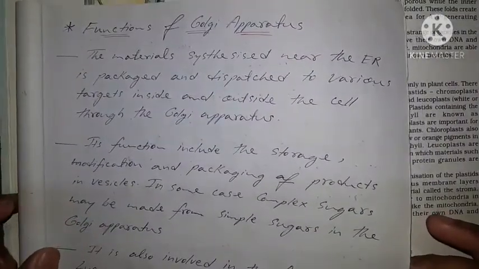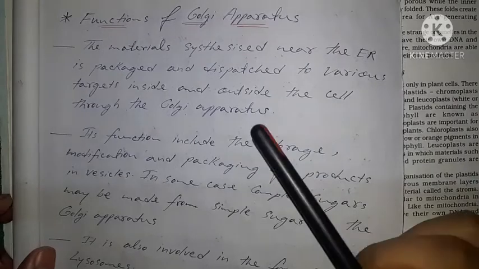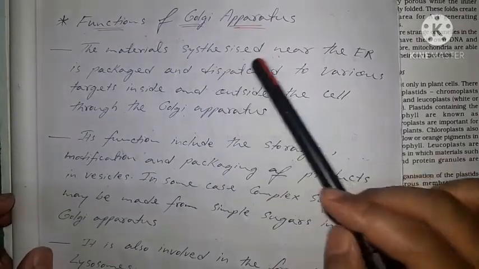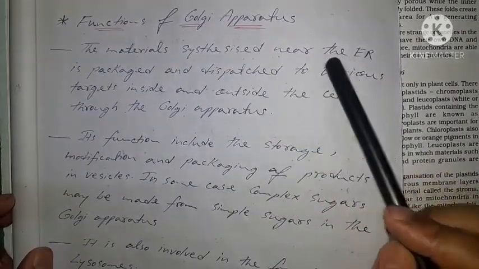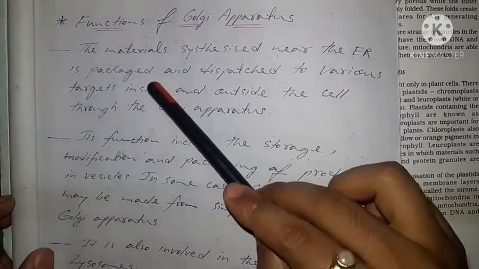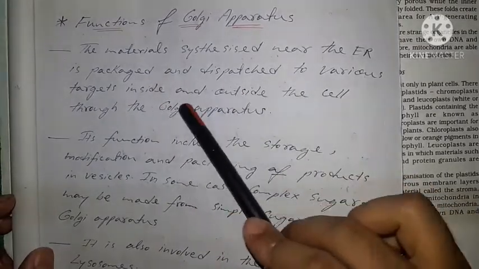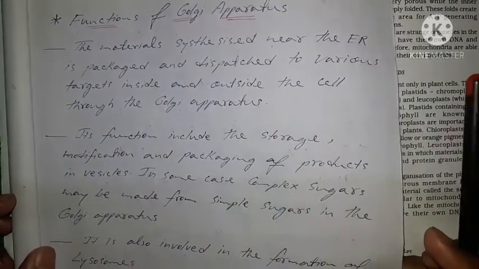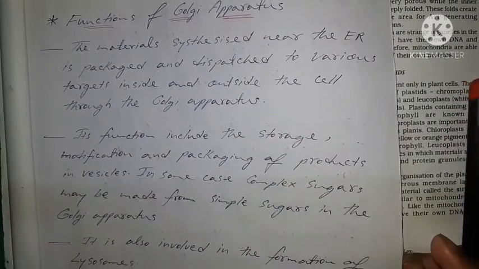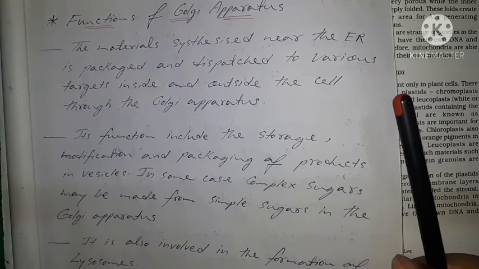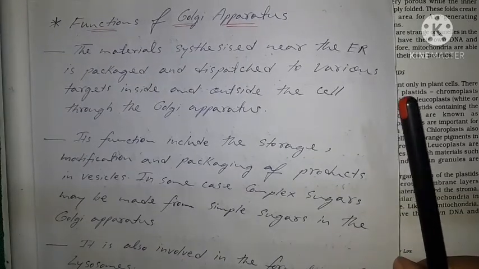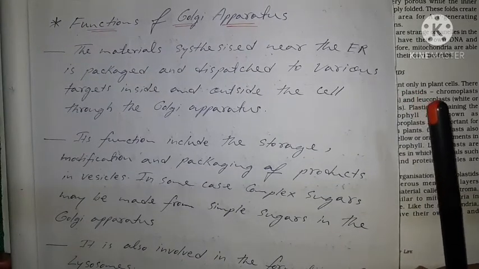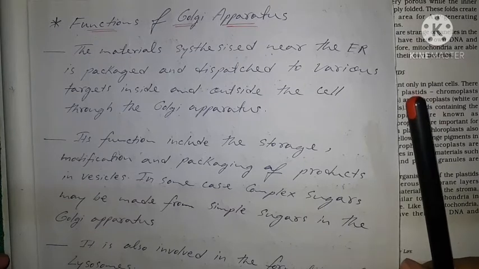Now the functions of the Golgi apparatus. The material synthesized near the ER is packaged and dispersed to various targets inside and outside the cell through the Golgi apparatus. So the function of the Golgi apparatus is like that of a post office. It is like a post office box of the cell.